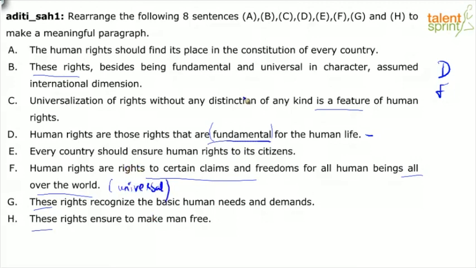So B is referring to both. These rights, besides being fundamental and universal in character, assumed international dimension. So addressing both. So DFB. Then what? What's the next one? What's the clue word? These rights, besides being fundamental and universal in character, assumed international dimension.